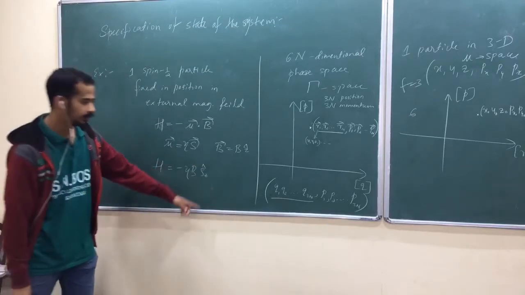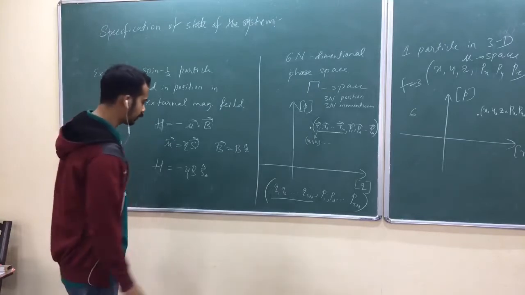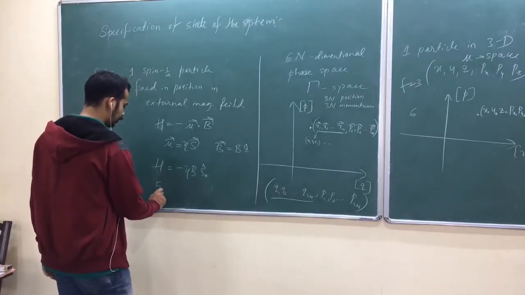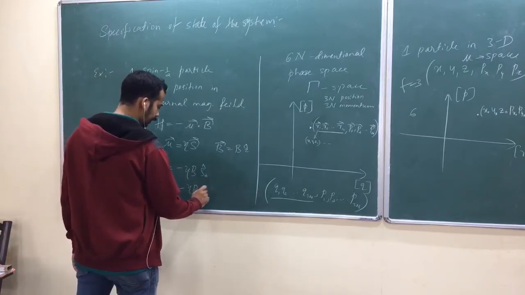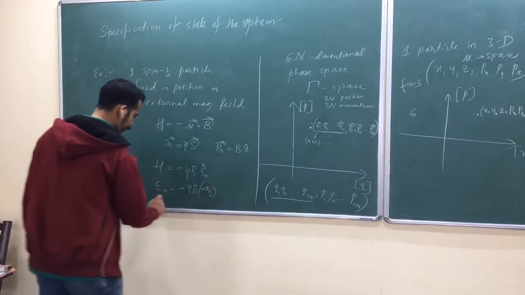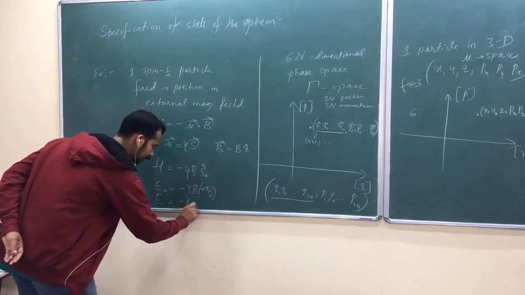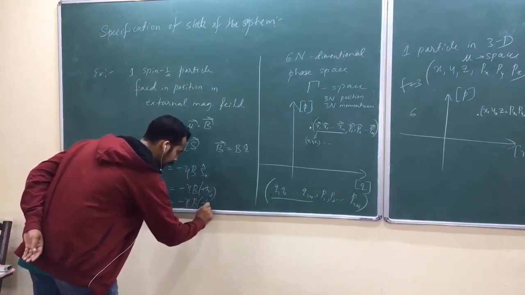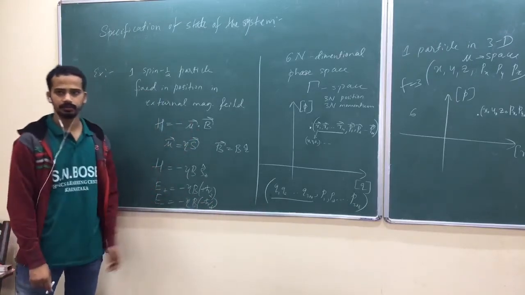Now what are its eigenvalues? Sz eigenvalues are plus or minus h bar by 2. So for plus h bar by 2, E is minus gamma B times h bar by 2, and for minus h bar by 2, the sign flips. These are two energies.